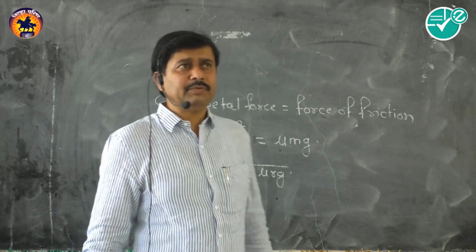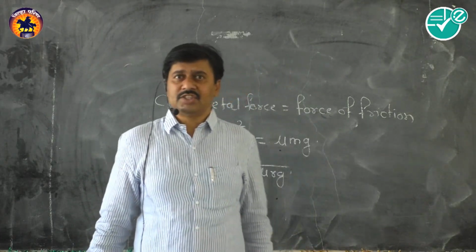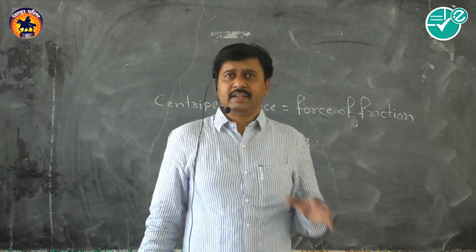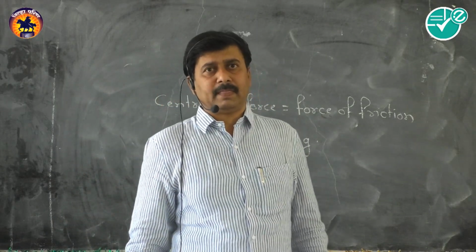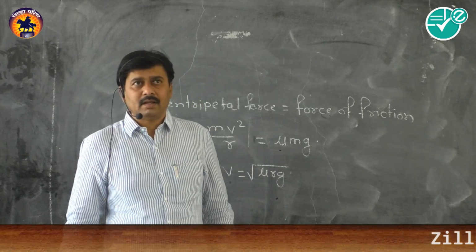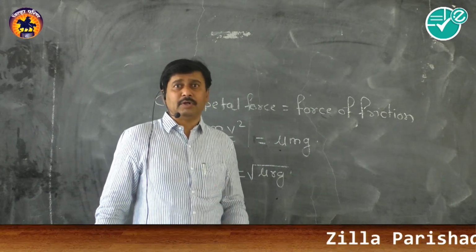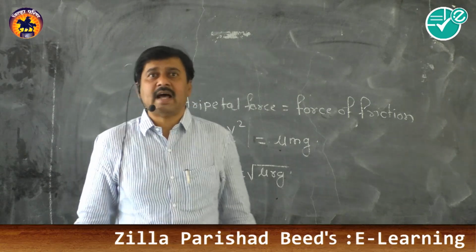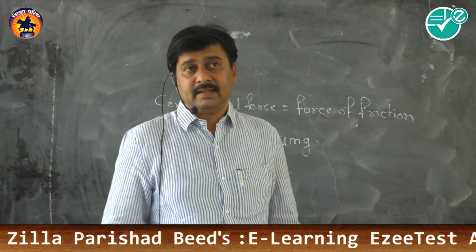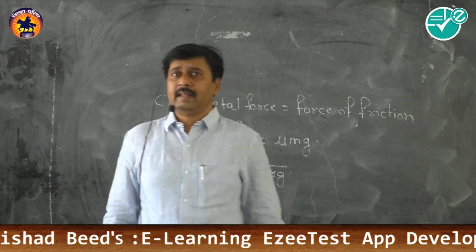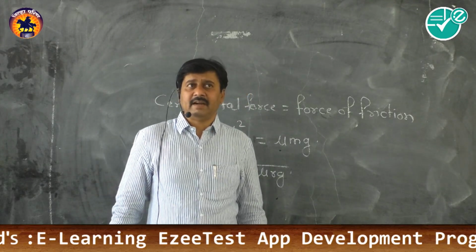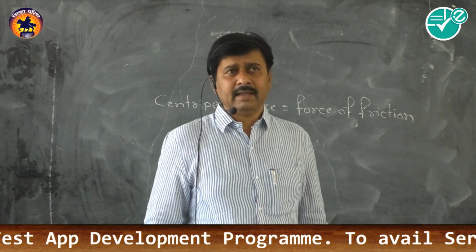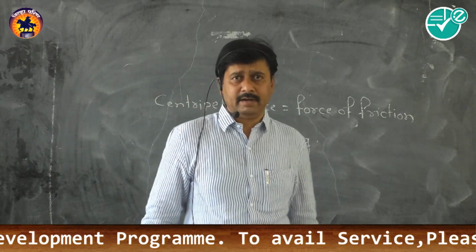But the force of friction between the tires and the road surface is limited. That cannot be increased beyond a certain limit. If the road surface is made rough, there is another possibility that it may cause wear and tear of the tires, and that will damage the tires, and again the accidents may not be avoided.